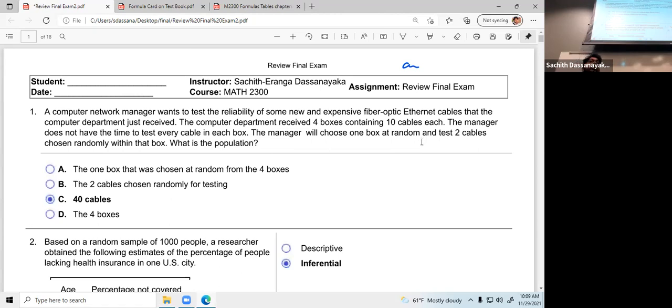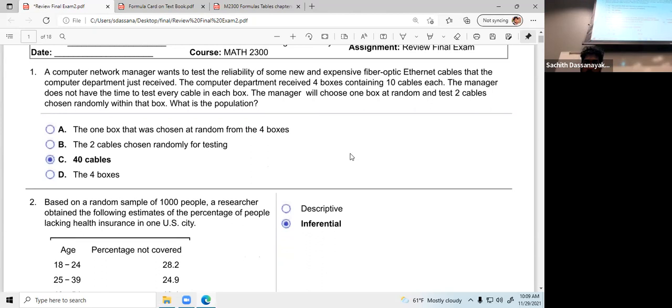Chapter 5 includes, I think, the binomial distribution, that part. What else? Any questions about the final exam? I had something to let you know, but I don't remember it.